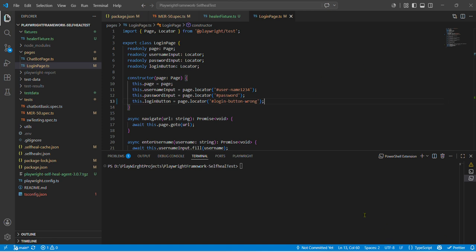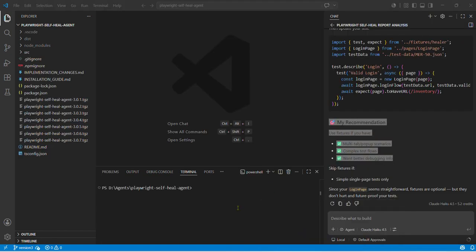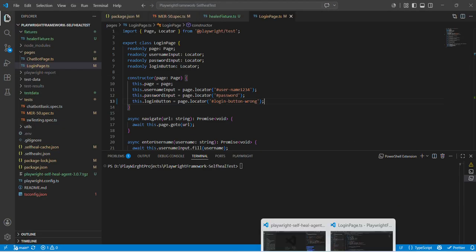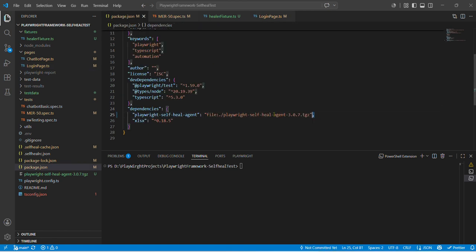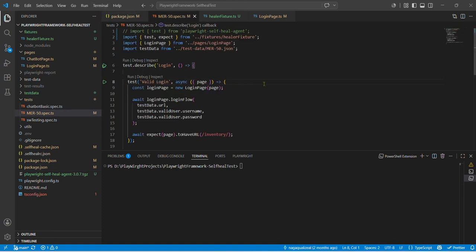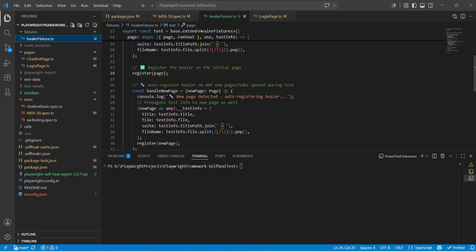So what is that agent? It's a plug and play agent. This agent is packaged as a reusable npm package. I have created this one. This is the agent, the code related to that, and I have installed this just using npm install. I added a package here, just used npm install, and I used a healer also. No, sorry, I used a fixer, that is a healer fixer.